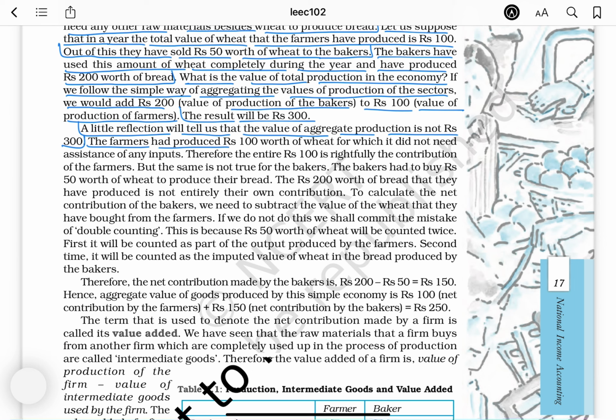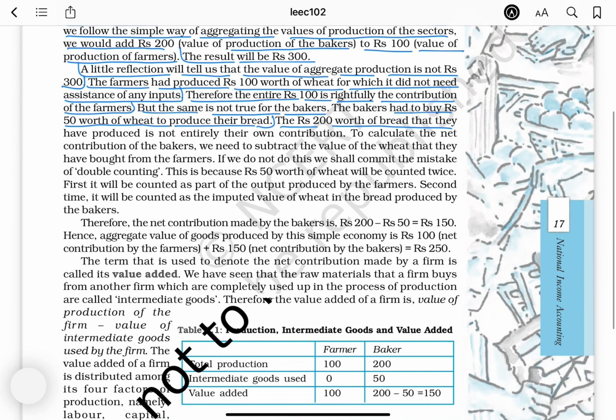The farmers had produced rupees 100 worth of wheat for which they did not need the assistance of any input. Therefore, the entire rupees 100 is rightfully the contribution of the farmers. But the same is not true for the bakers. The bakers had to buy rupees 50 worth of wheat to produce their bread. The rupees 200 worth of bread that they have produced is not entirely their own contribution.